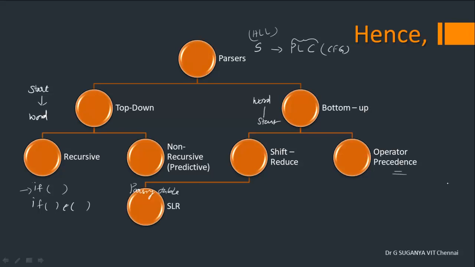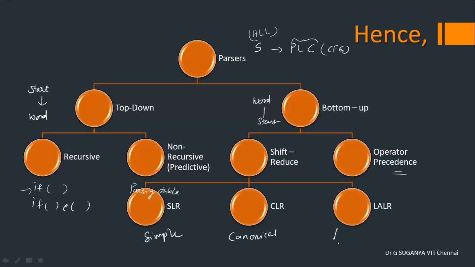Under shift reduce, again we have many types. One is the simple LR parser. SLR stands for simple LR parser. Second is canonical, that is the CLR parser, which is the canonical parser, and third we call it look ahead.